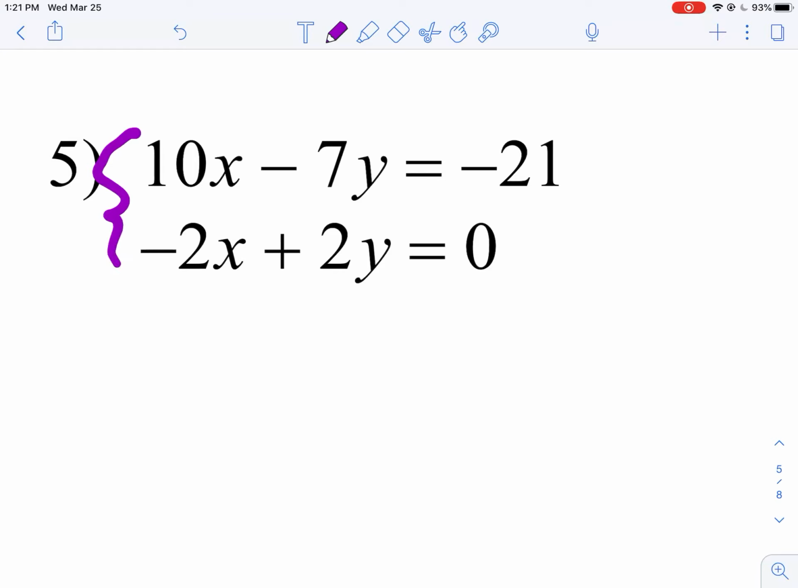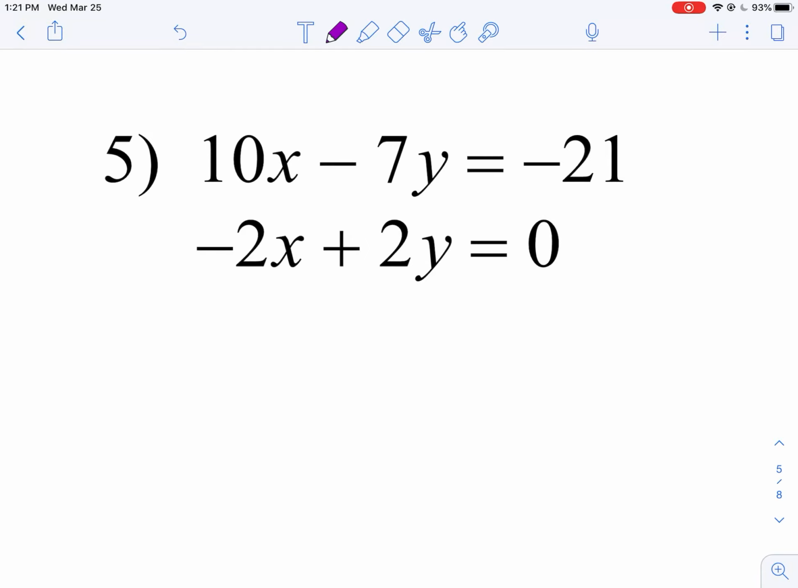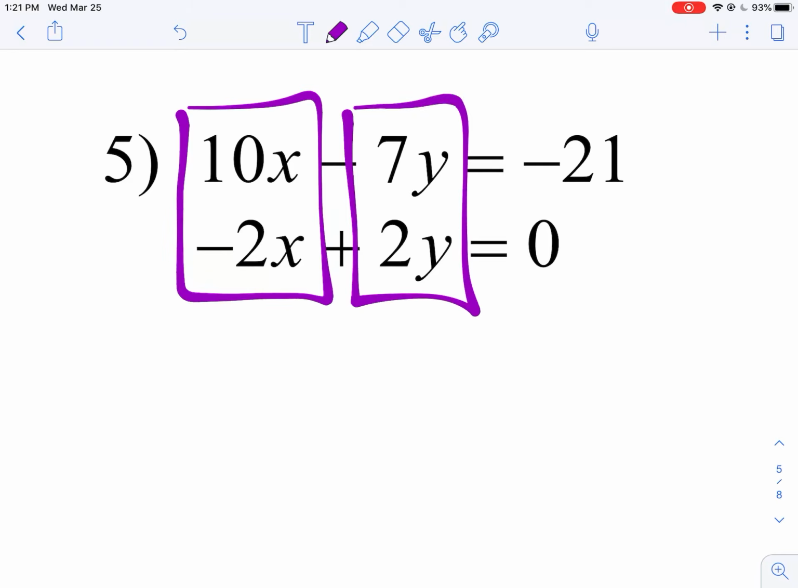Now, if I look at this, again, there's no elimination. The y's and the x's do not eliminate. There's no opposites. Those aren't opposites. So I have to multiply one of these equations by a number so that I get elimination. So look at the variables. Is there anything I can multiply one of the equations by so that I get elimination?